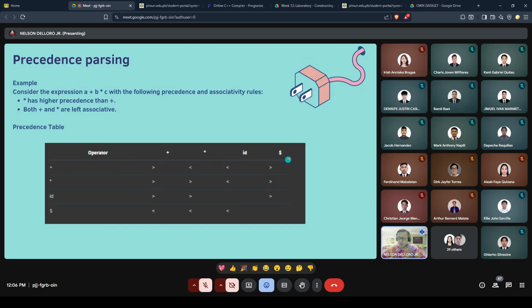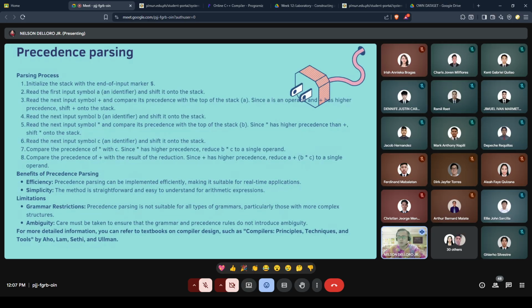And then for the precedence table of the dollar sign, it is on the greater than side for the operators of addition, multiplication, and ID. Okay? So this is our precedence table. So in precedence parsing, the parsing process initializes the stack with the end-of-input marker, the dollar sign.